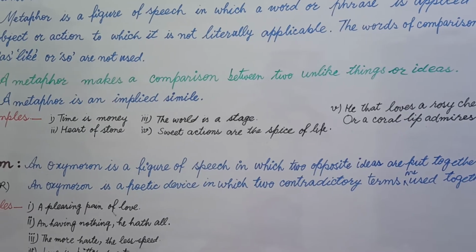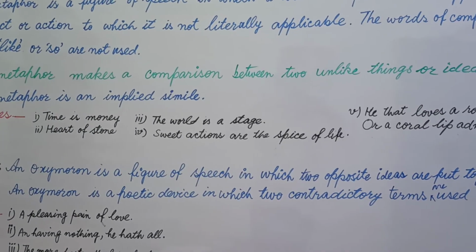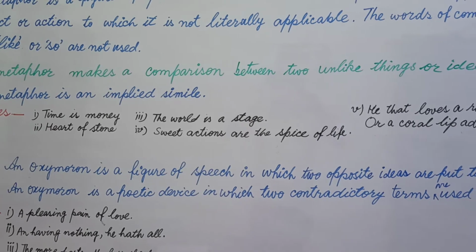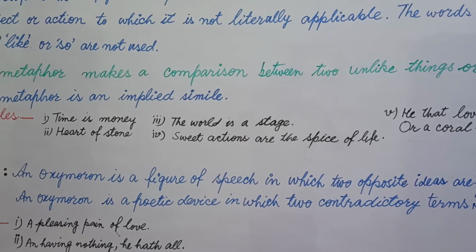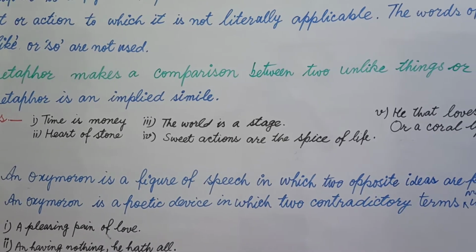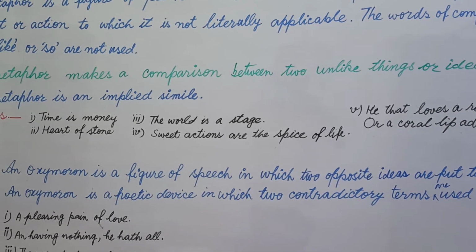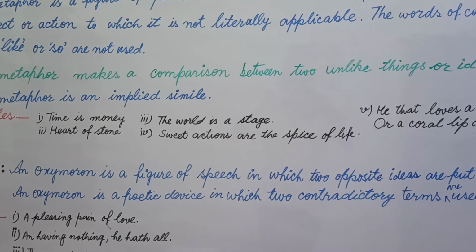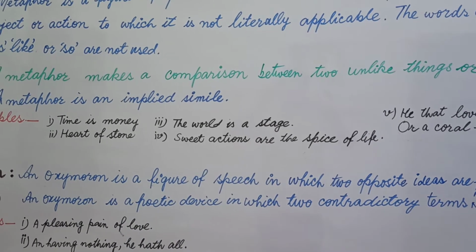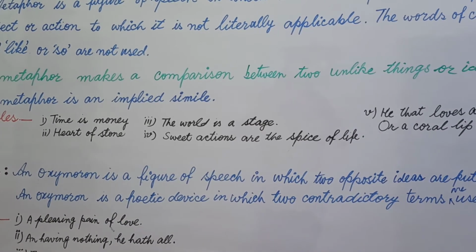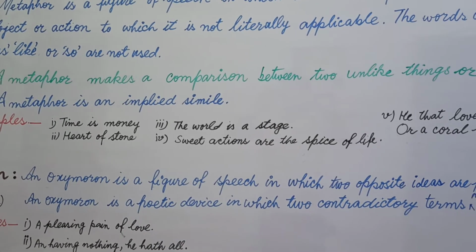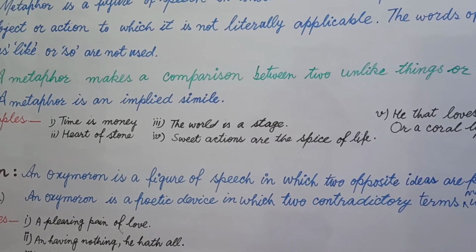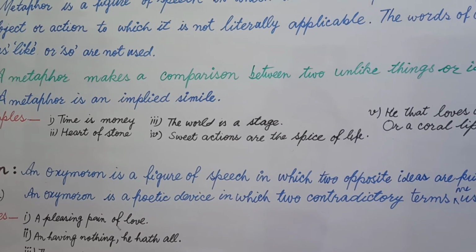In example next you see heart of stone means heart and stone can't be matched. Now you can understand that heart is stone and stone is heart, means stone and heart are compared without words of comparison, and I or anybody can declare one thing into other, that is metaphor.